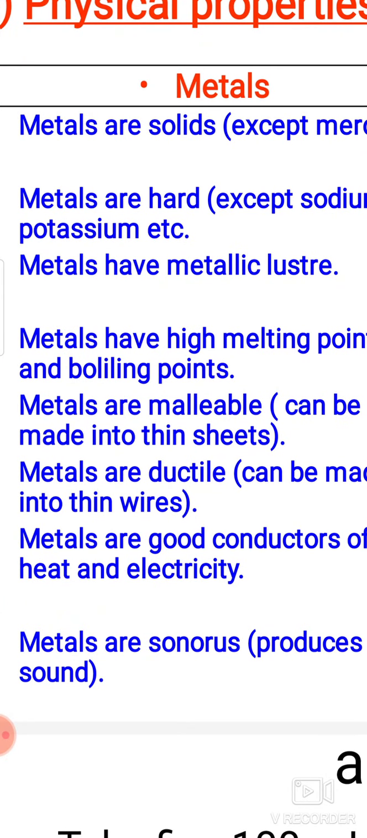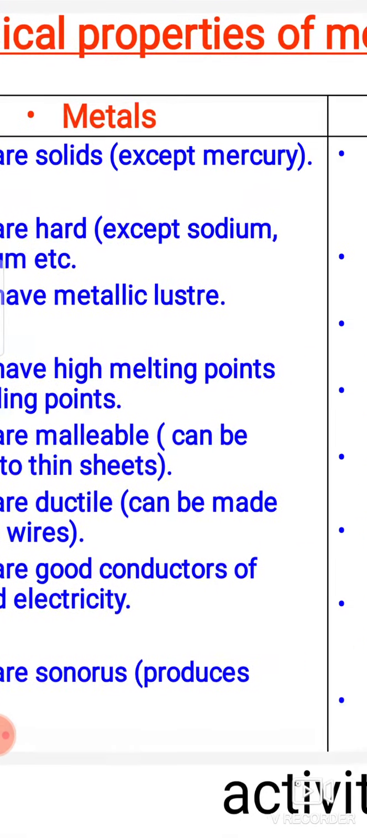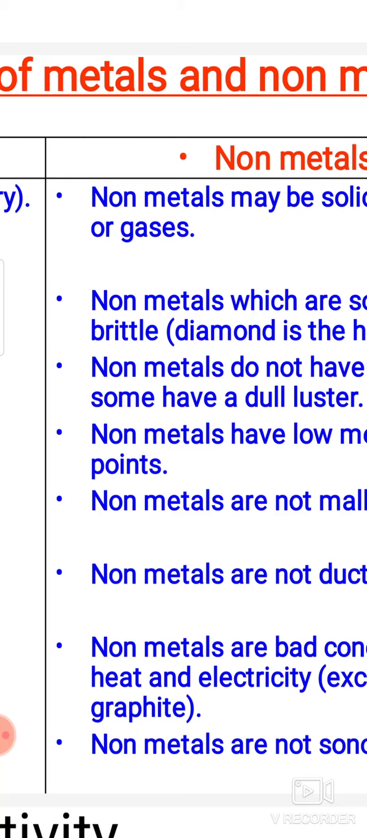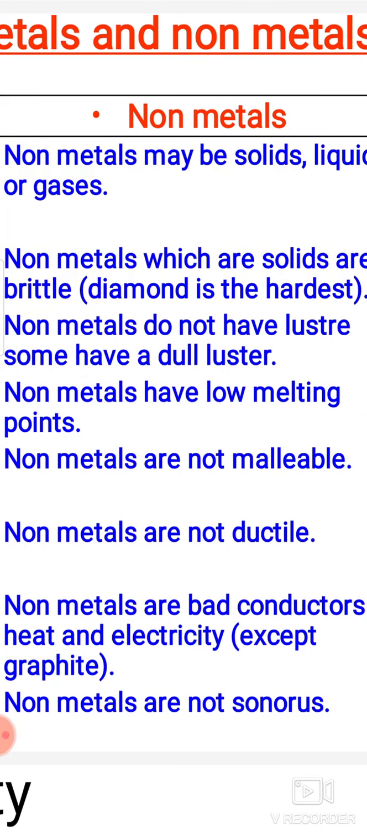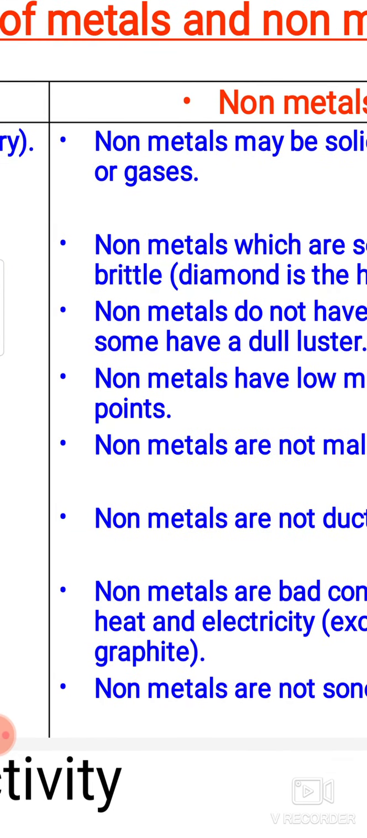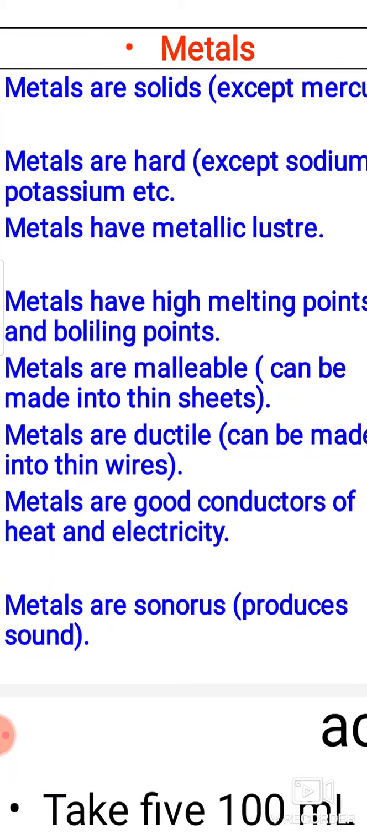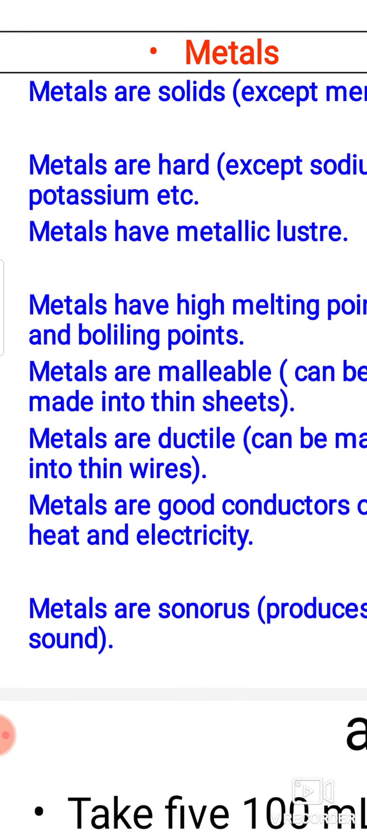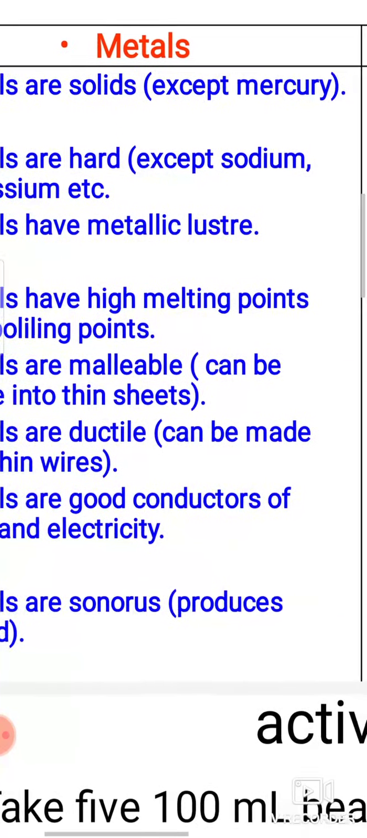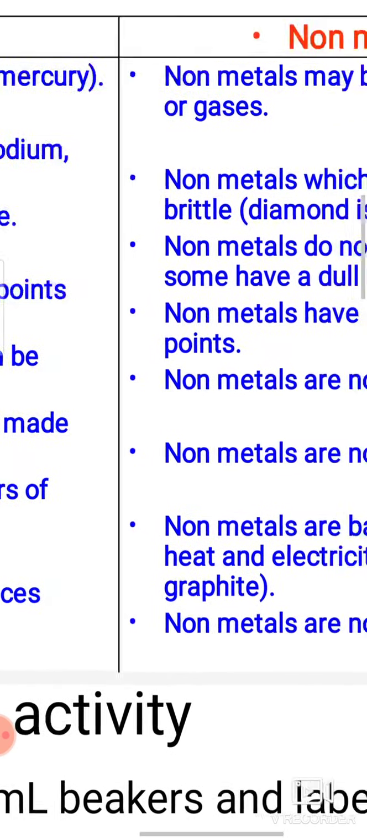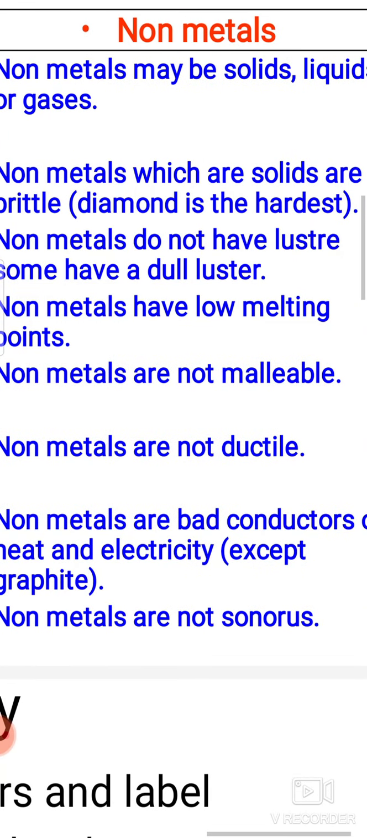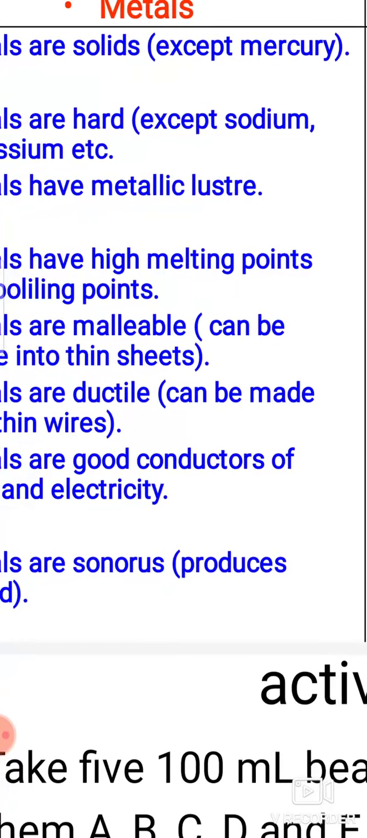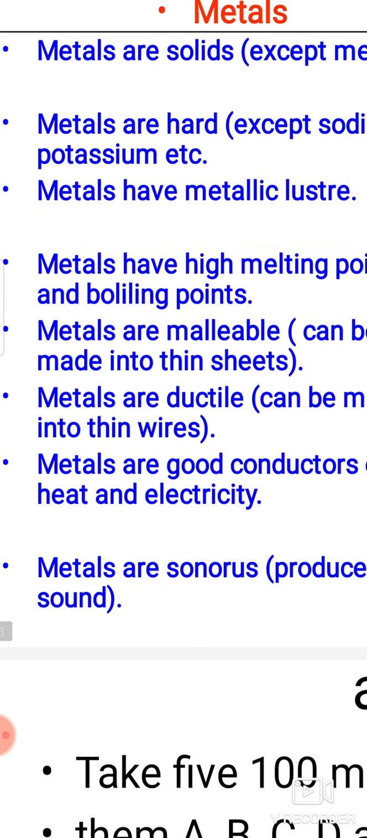Metals have a metallic luster. They have a shining. On the other hand, non-metals do not have luster. They do not have a shining. They have a dull luster. The next point in metals, metals have high melting point and boiling point, and the non-metals have low melting and boiling points.